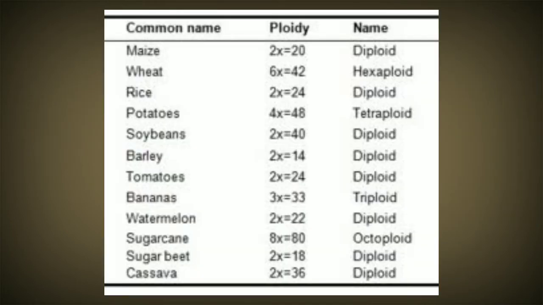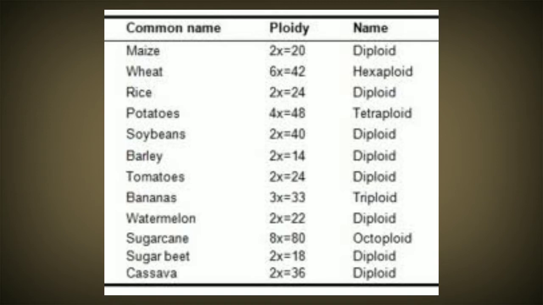This is a chart where the total set of chromosomes is given for some common plants. For example, in maize, the diploid set is 20. In wheat, it is hexaploid, because here it is increased by 6 times, so 6x equals 42. Then rice, its diploid set is 24.